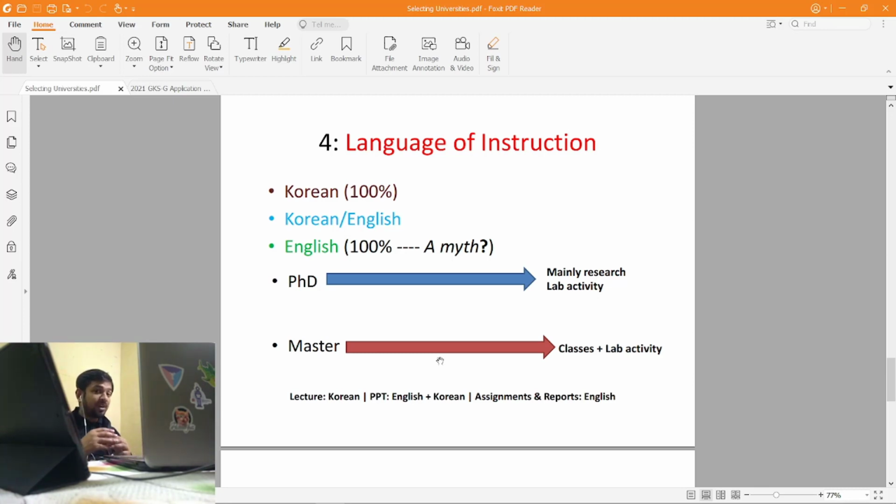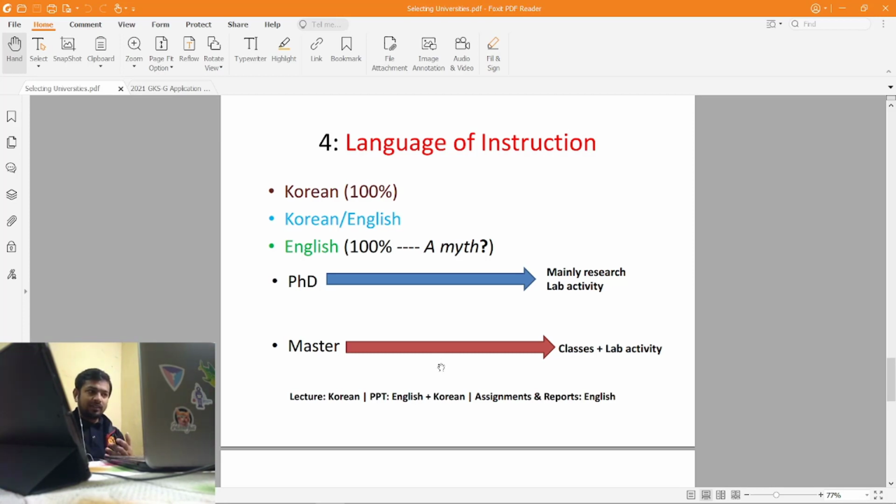But if you are going for masters, you'll have to take classes. Now the language of instruction matters for most masters people, but for a PhD you can choose any university irrespective of the language of instruction, because you'll mainly be doing lab activity and research work.